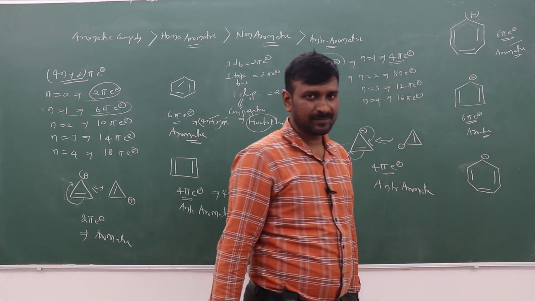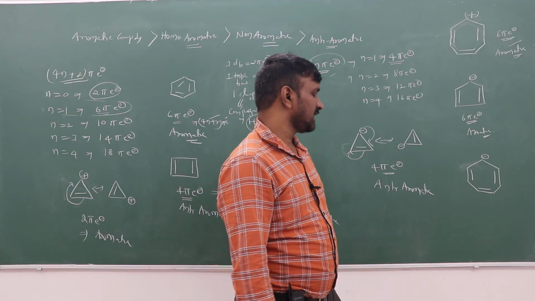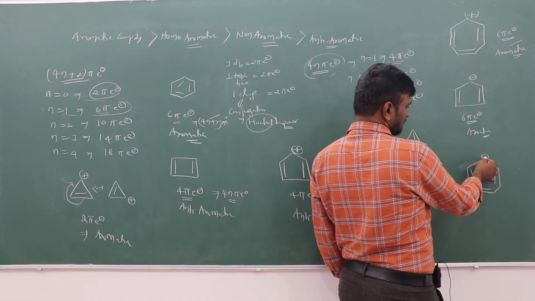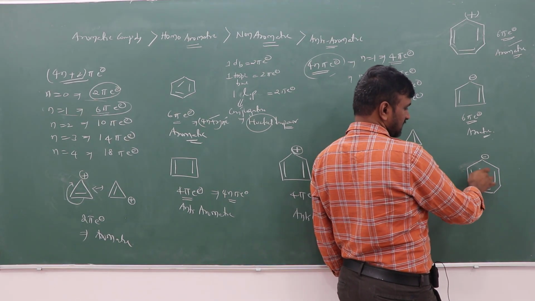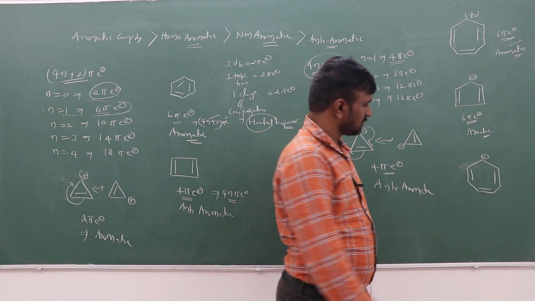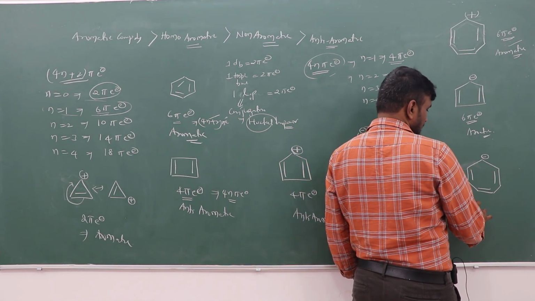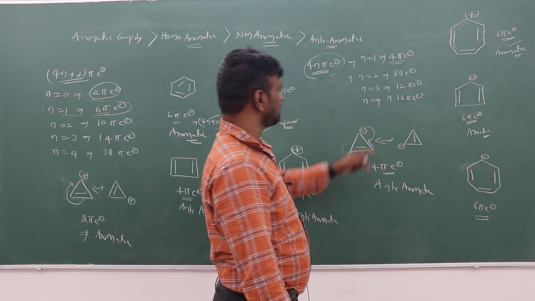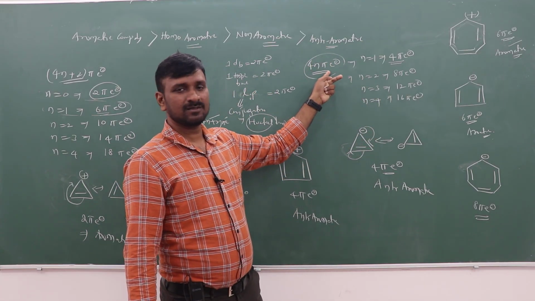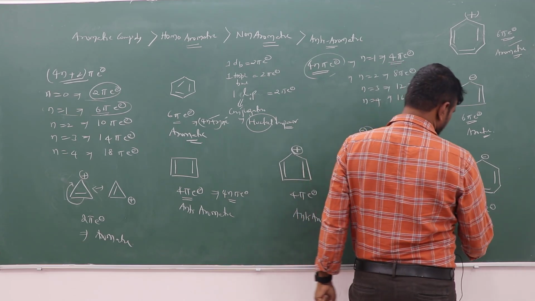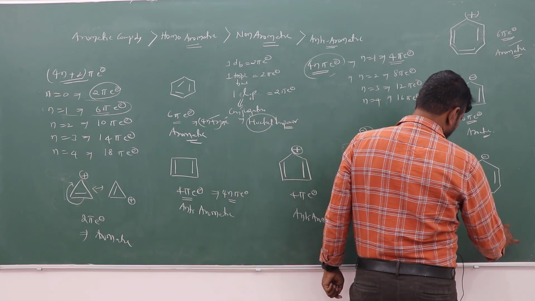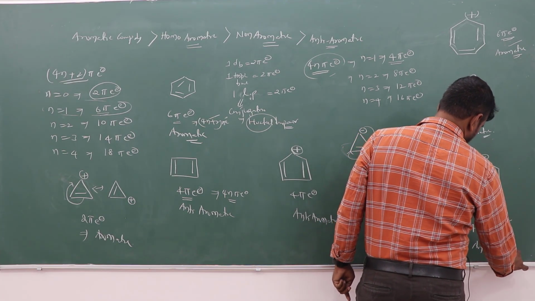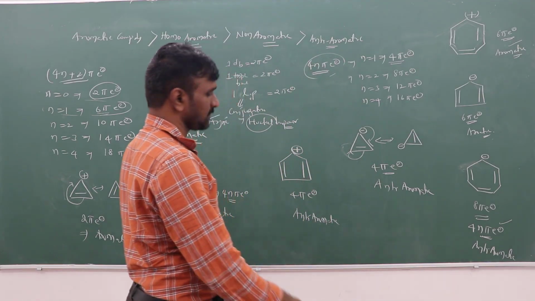If it is a negative charge, it is the cycloheptatrienyl anion, right? So 2 pi electrons, 2 pi electrons, 2 pi electrons, and this is also 2 pi electrons, with continuous pi conjugation and no sp3 carbon. So 8 pi electrons will be there. When it is 8 pi electrons, it follows the 4n pi anti-aromatic rule. So that's why this is anti-aromatic.